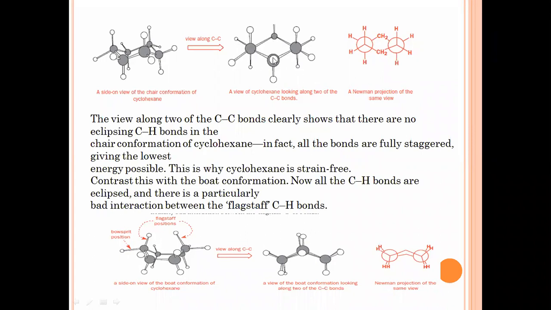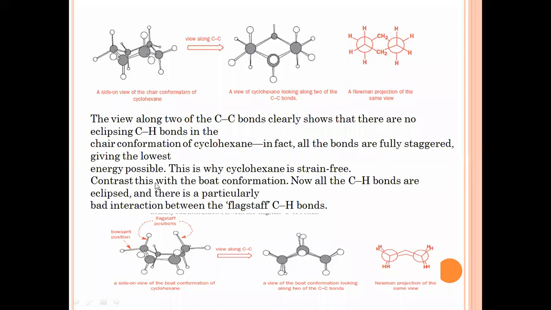So in this structure of the chair conformation of cyclohexane, if we are viewing from the carbon atom from above the plane, all the carbon atoms are fully staggered, giving the lowest energy possible. So they will require a low amount of energy. This is why cyclohexane is strain free. Cyclohexane is not going to have any type of strain.